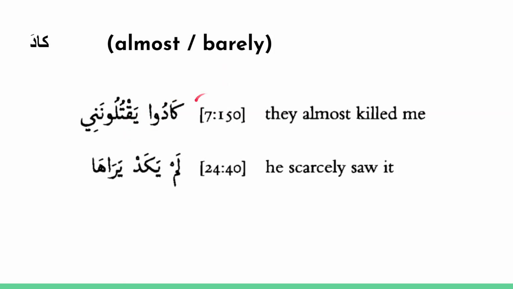Now, if kada is being negated, as in the following sentence, it actually means barely. So lam yakad yaraha. He barely saw it. Or he scarcely saw it in this case. Okay? And so that summarizes the 5 sisters of kana. As we have seen, these 5 sisters can be conjugated just like kana can be conjugated. And if they take on a predicate that's a single word, that predicate becomes mansub. The subject is unaffected.